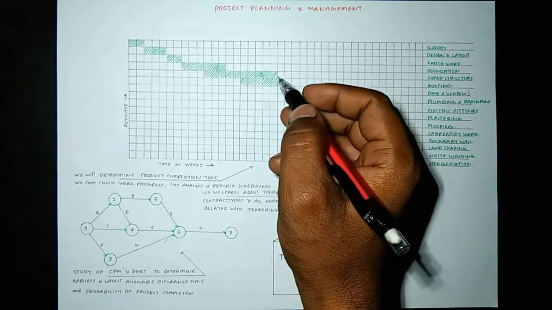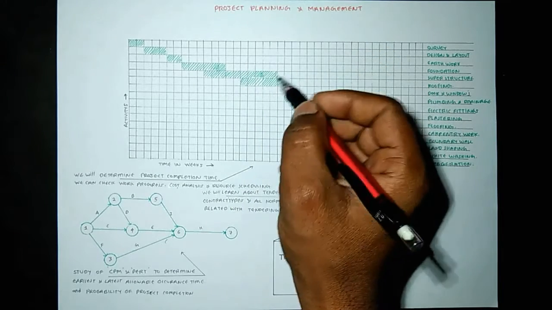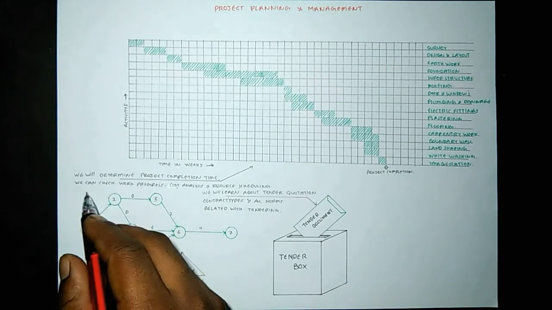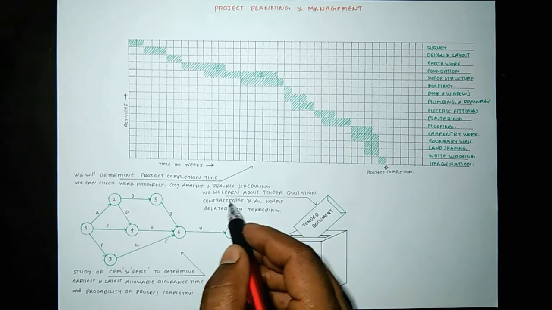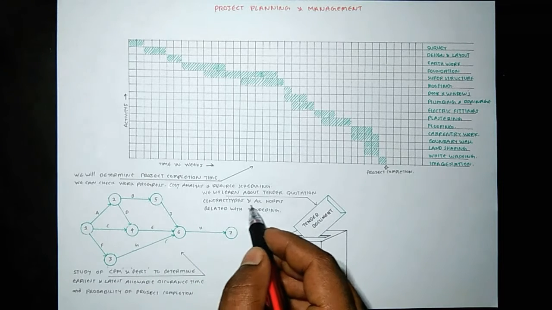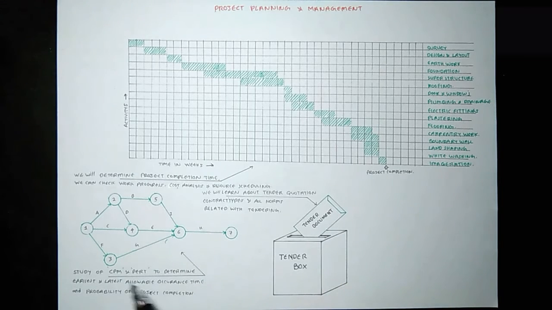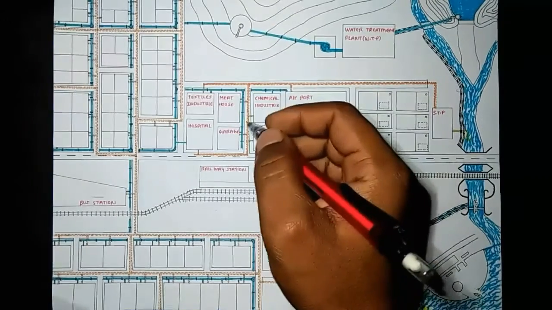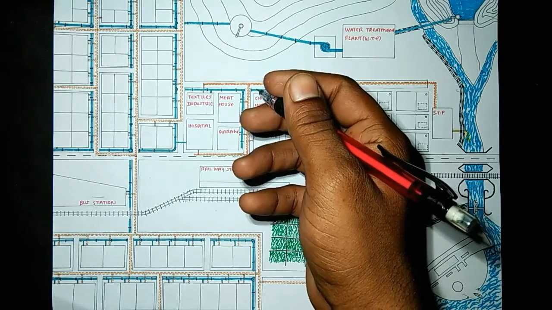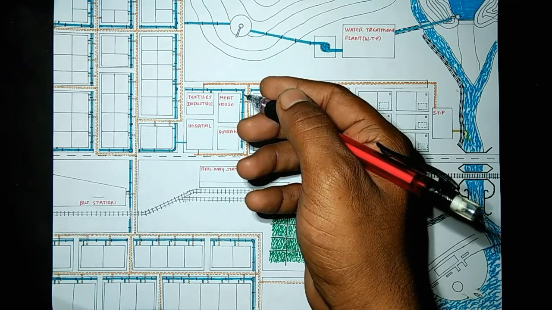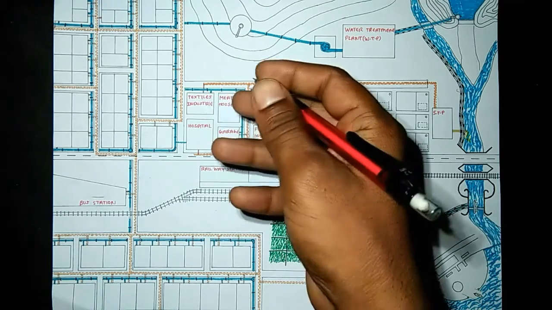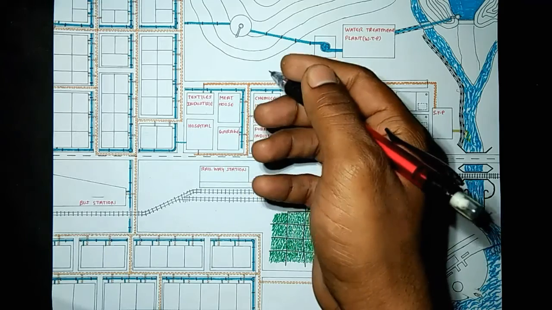These are the results we will determine by project planning and management. We will determine project completion time. We can check work progress, cost analysis, and resource scheduling by bar chart. And we will learn about tendering, quotation, contract types, all norms related to tendering. Study of CPM and PERT to determine earliest and the latest allowable occurrence time and probability of project completion. We have to plan the arrangement of the activities in the project work for best progress. We know that a project is sum of the activities. We should plan which arrangement gives least project completion time and easy understanding of the project progress time to time. All of this we will do in project planning and management subject.